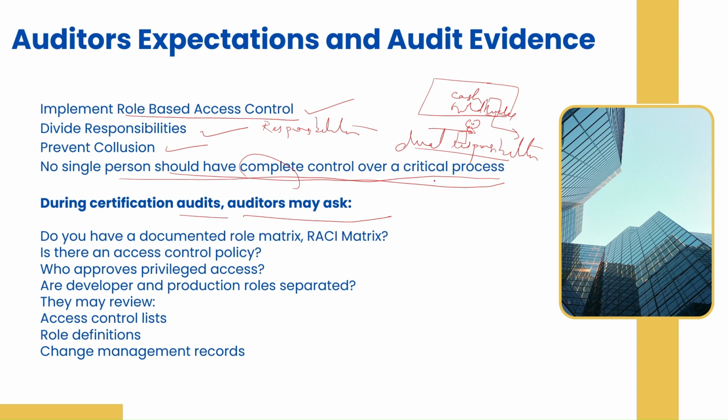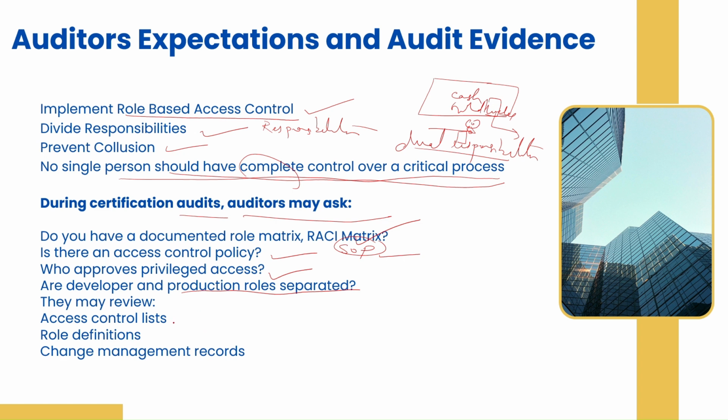Do you have a documented role matrix, the RACI matrix that we talked about in my previous video? They might ask you for the RACI matrix. Is there any access control policy? How are you granting access in your team? Do you have an SOP for that? You can show any process document, a standard operating procedure document. You have that; they'll ask you for that as well. Who approves these privileged accesses? Who is the approver? How is it granted? Are developer and production roles separated? They will ask you these questions.